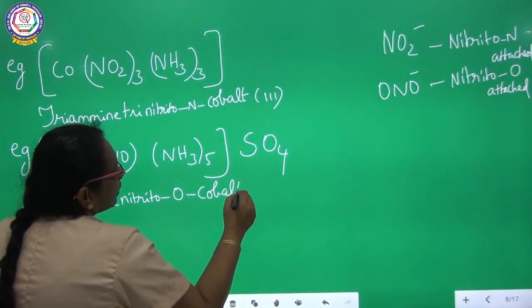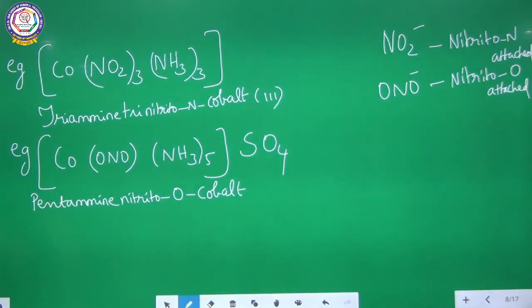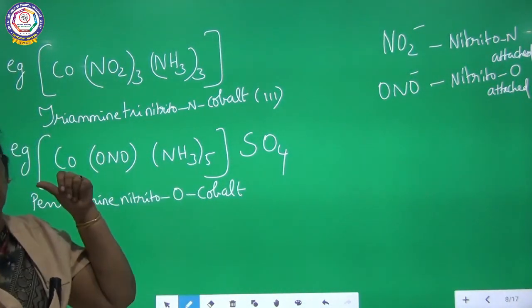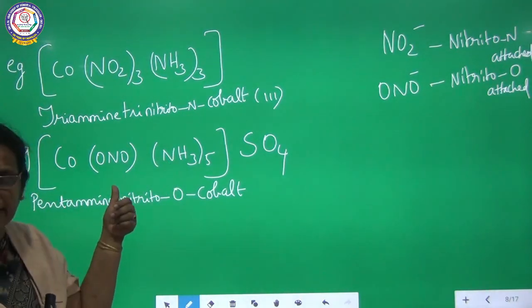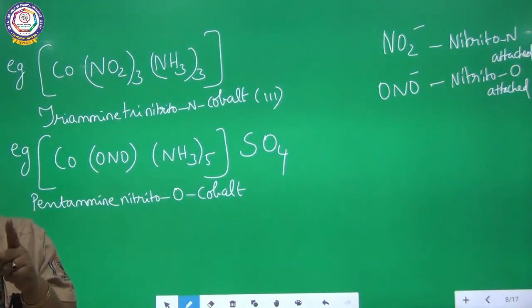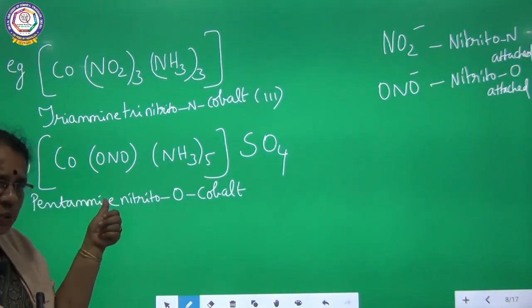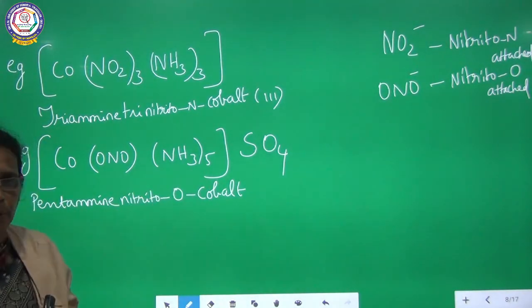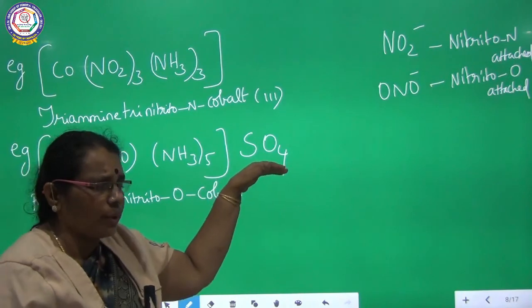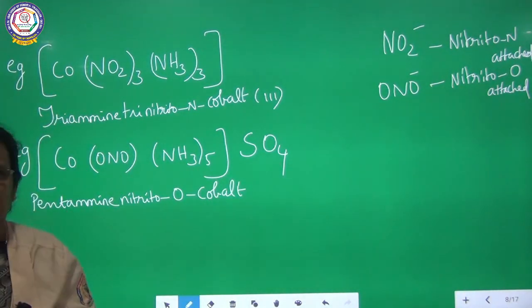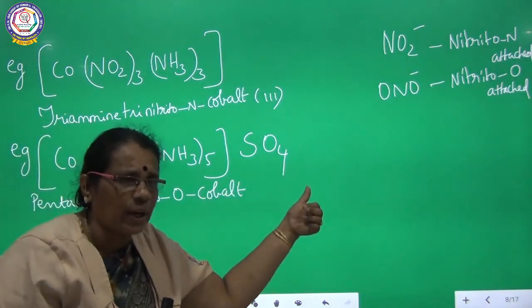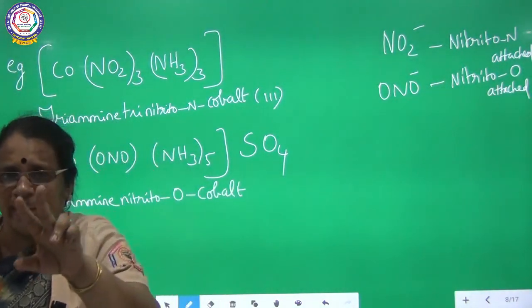Okay. See the charges now. For amine it is 0. Amine is a neutral ligand, so charge is 0. For nitrito it is -1. If you come outside the square bracket, sulfate ion is there. It has got -2 charge.